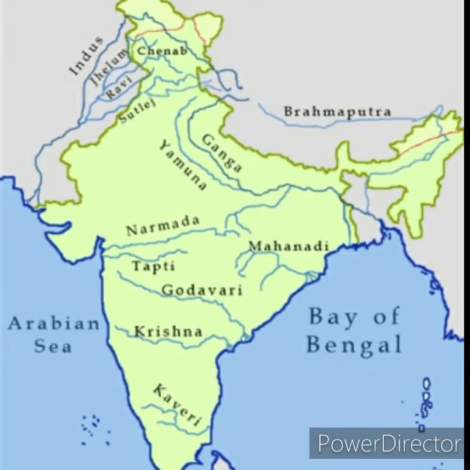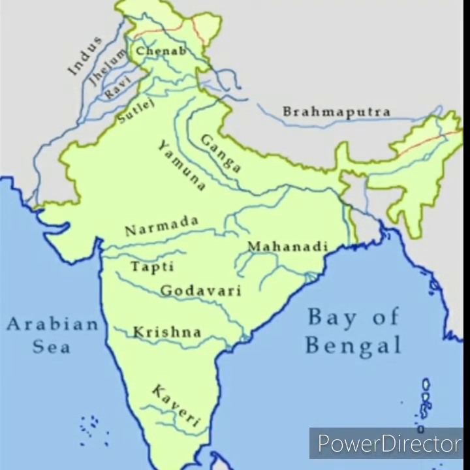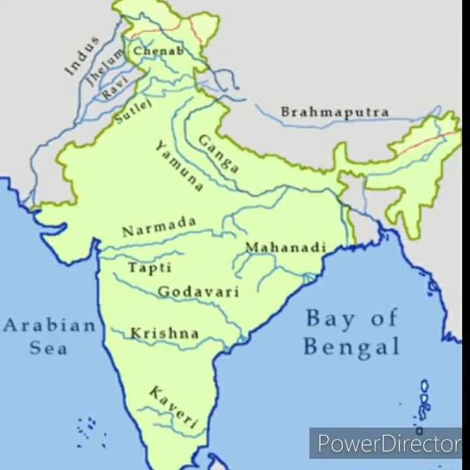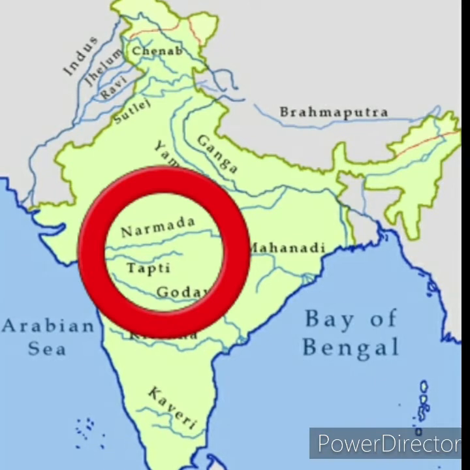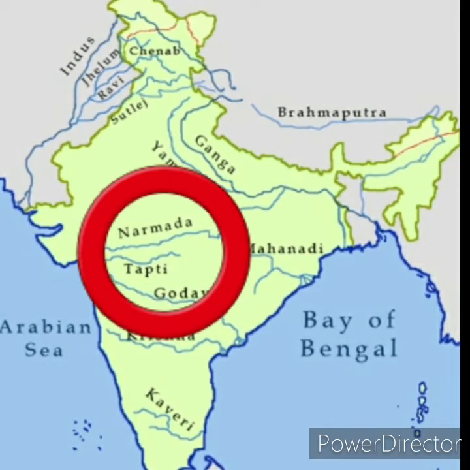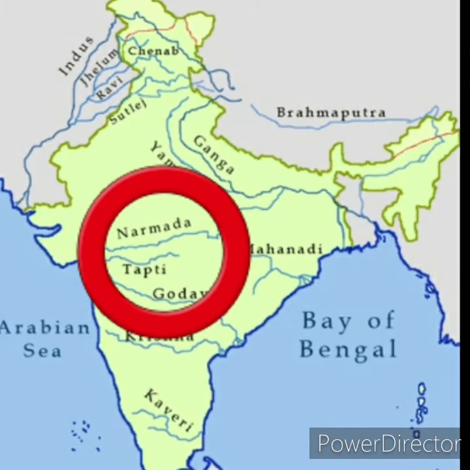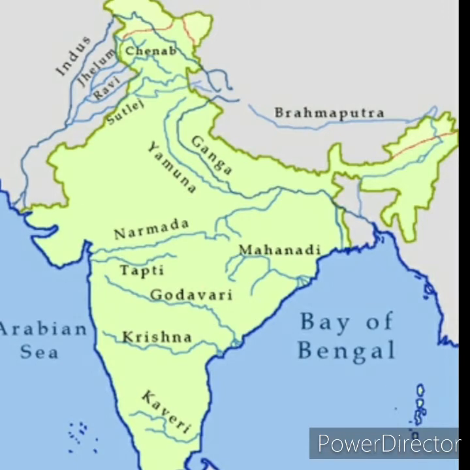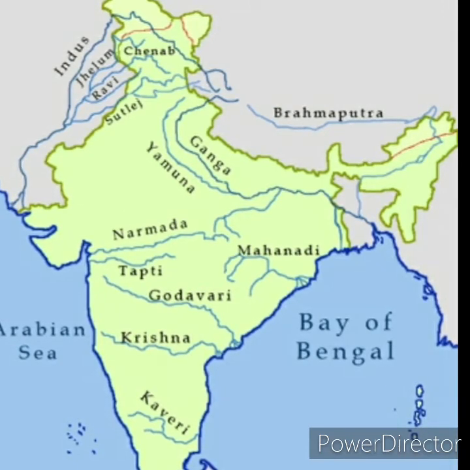All the major rivers lying to the south of the Vindhyas flow eastwards and fall into the Bay of Bengal. Narmada and Tapti are the two rivers situated to the south of the Vindhyas that flow westward, that means into the Arabian Sea. Their movement towards west is due to the presence of a rift valley in this region.